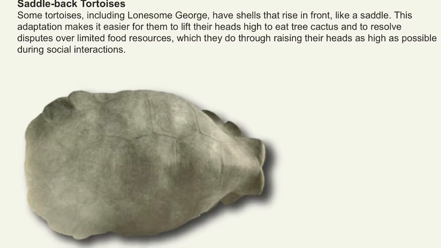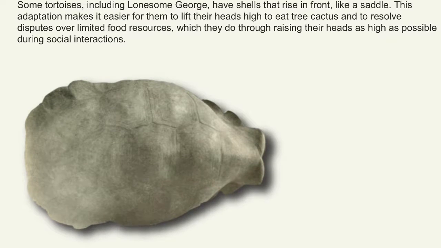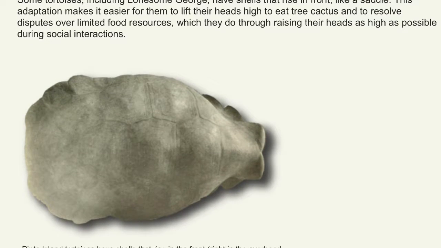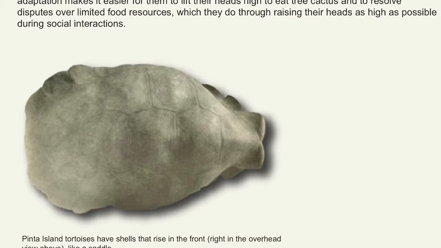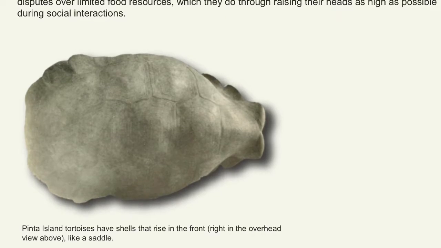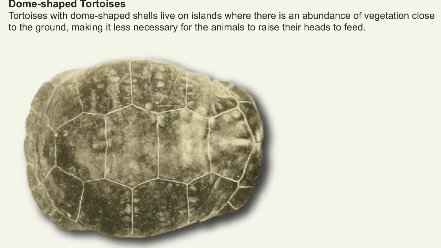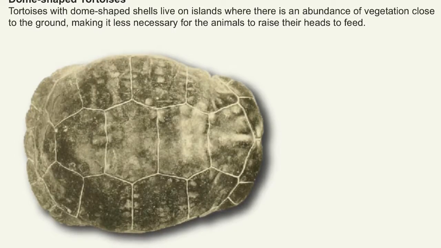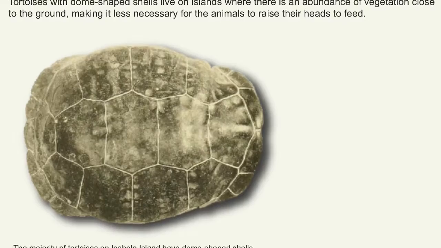Galapagos tortoises have two different shapes. For example, the saddleback tortoises have shells that rise in front, like a saddle. This adaptation makes it easier for them to lift their heads high to eat tree cactus and resolve disputes over limited food resources. The dome-shaped tortoises live in islands where there is abundance of vegetation close to the ground, making it less necessary for the animals to raise their heads to feed.